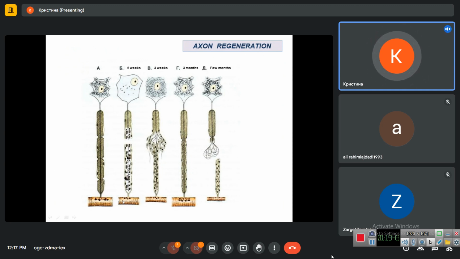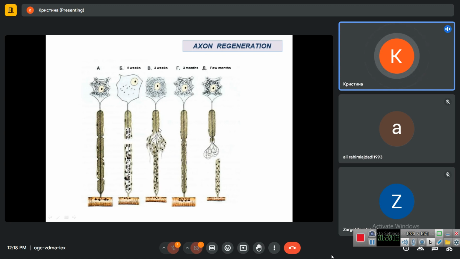The muscle fiber, which doesn't receive impulse from neuron anymore, becomes hypertrophied, it becomes smaller and non-active. In the cell body of a neuron, the Nissl bodies degrade. But the proximal part of the axon still remains alive, and the Schwann cells here also are alive.